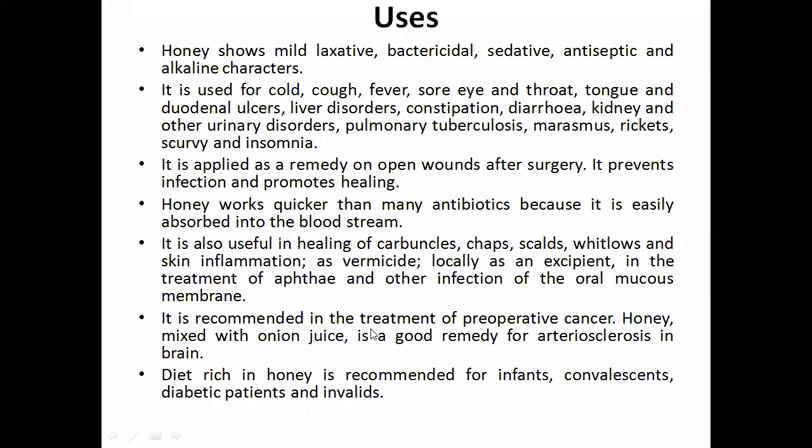It is recommended in the treatment of preoperative cancer, and honey mixed with onion juice is a good remedy for arteriosclerosis, including in the brain. A diet rich in honey is recommended for infants, convalescents, diabetic patients, or invalids. So these are the different uses: medicinal value, nutritive value, and commercial and industrial value.